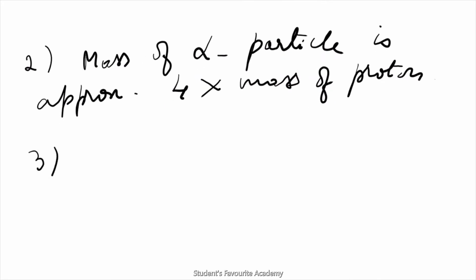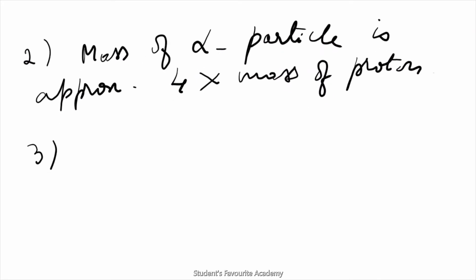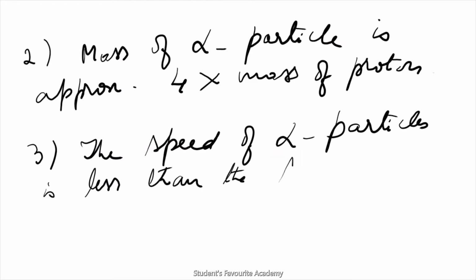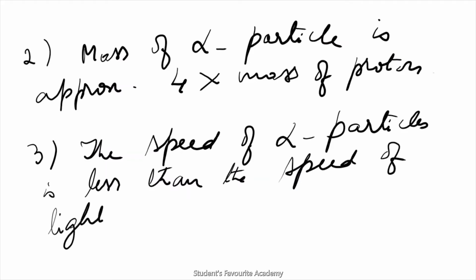The third property: the speed of alpha particles is less than the speed of light.